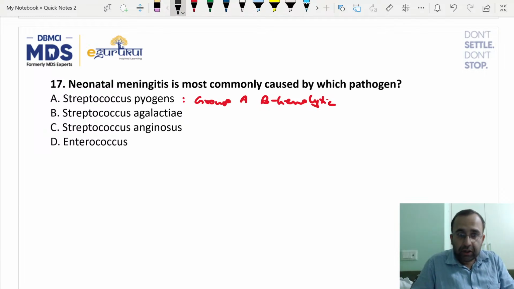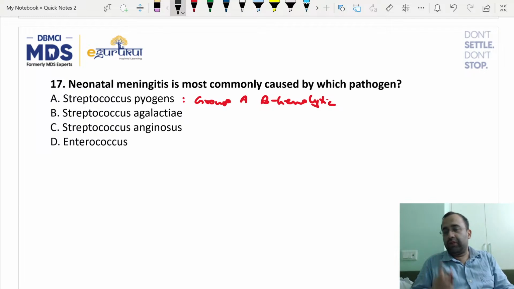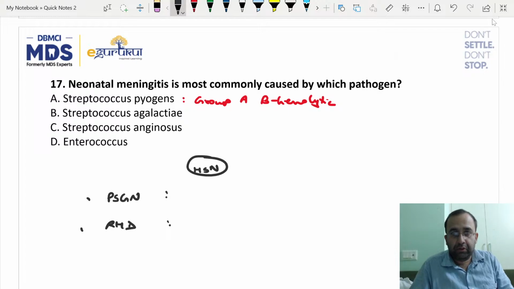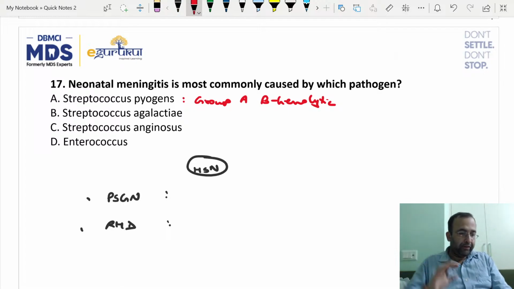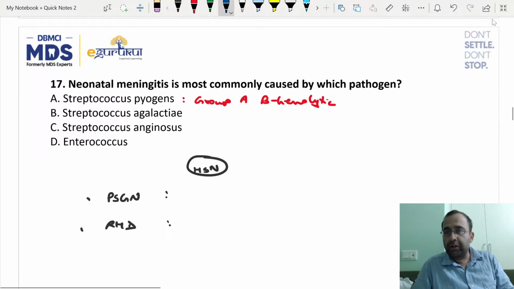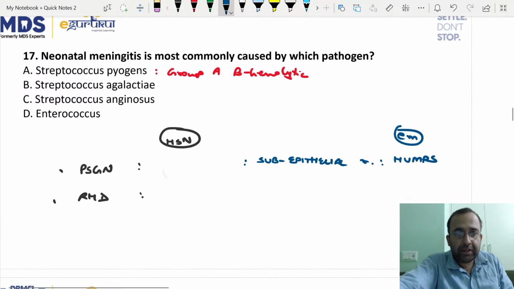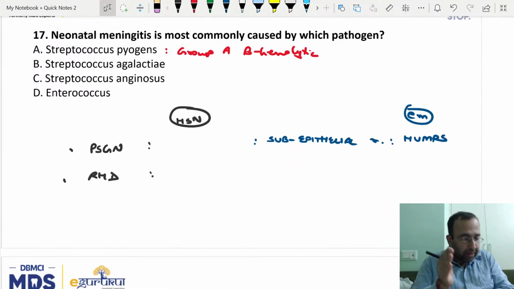Before we go further, tell me these two answers also. Group A beta hemolytic streptococci, they cause two diseases, PSGN and RHD. Tell me the hypersensitivity reactions associated with both. 1, 2, 3, 4. Perfect. Now, PSGN is post streptococcal. So what is the site of deposit in PSGN? Remember, it is antigen antibody immune complex, which is getting deposited in the subepithelial region. On electron microscopy, it has a special name also, called humps. You know that it is associated with mild hypertension.